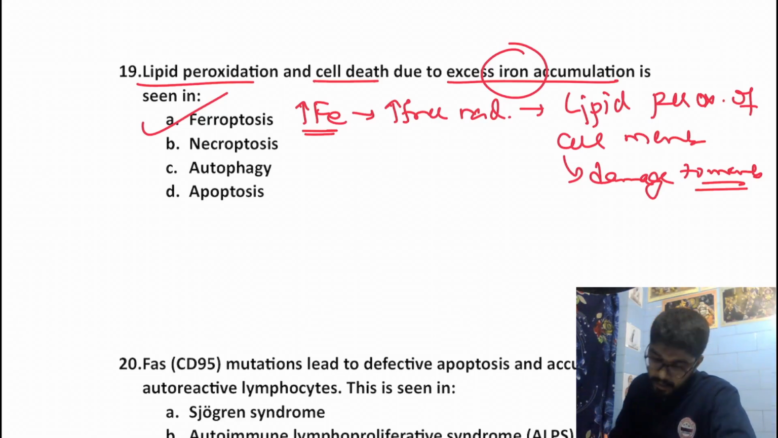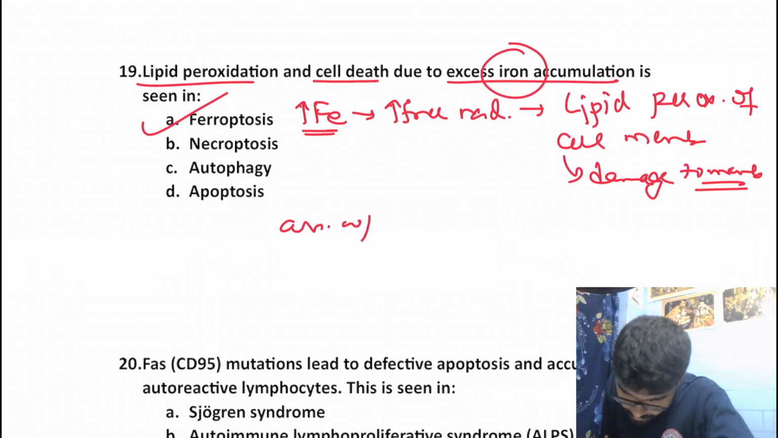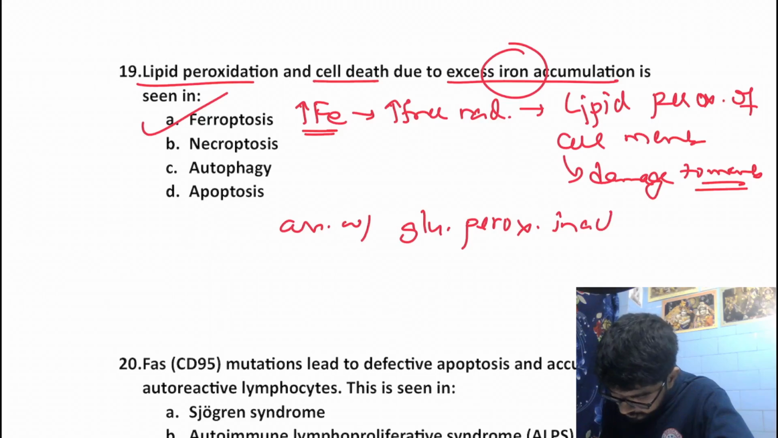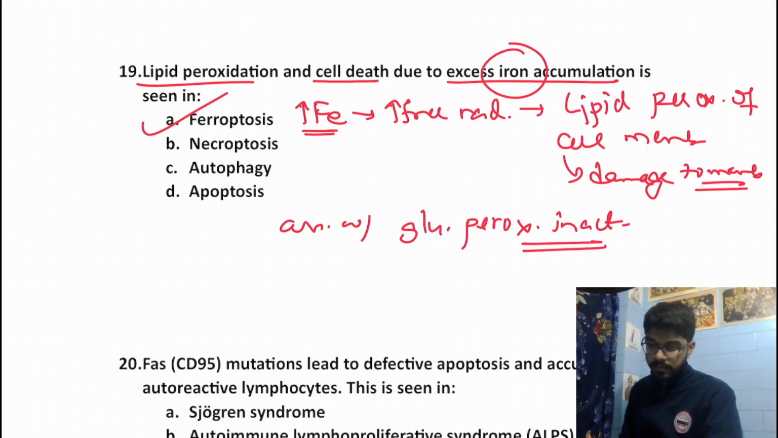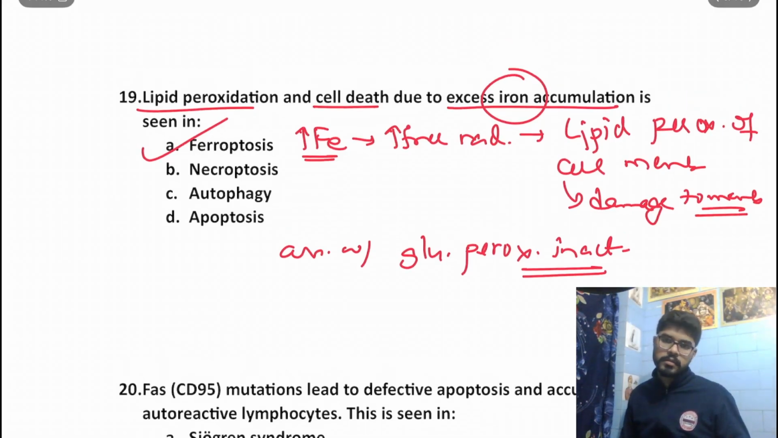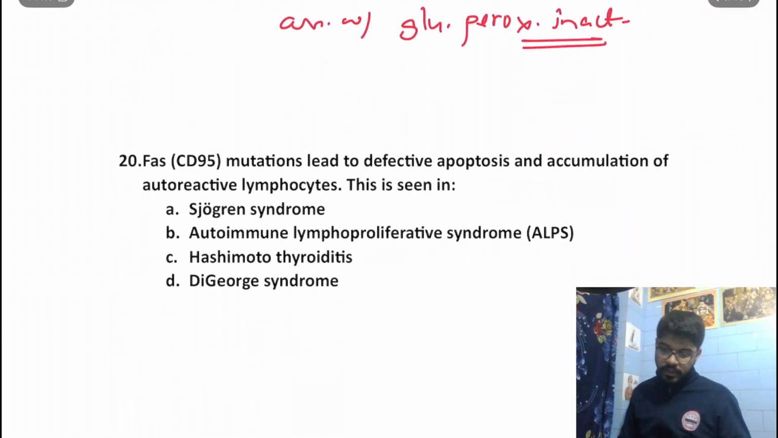That will lead to damage to the membrane and will trigger an inflammatory response. Another important fact is that it is associated with glutathione peroxidase inactivation. This is all about ferroptosis that we need to know. Moving on to the next question.